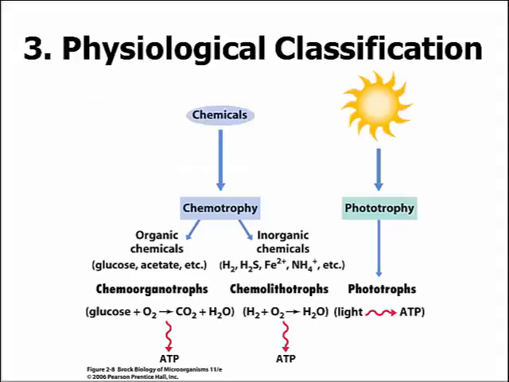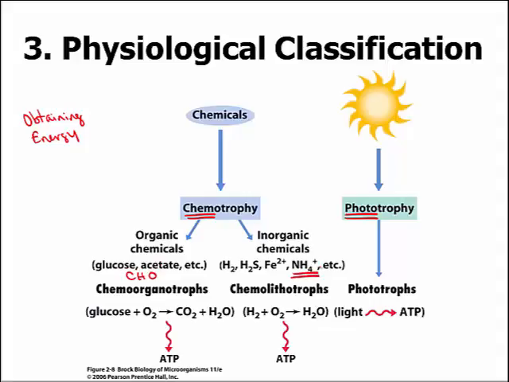In this course, I'd like for you to learn some basic terminology of how an organism gets its energy. An organism either gets its energy from chemicals or from the sun. If an organism obtains its energy from chemicals, it is called a chemotroph. If it gets its energy from the sun, it's called a phototroph. Within the chemotrophs, those chemicals can either be organic, meaning they have some carbon, hydrogen, and oxygen content, or they can be inorganic.